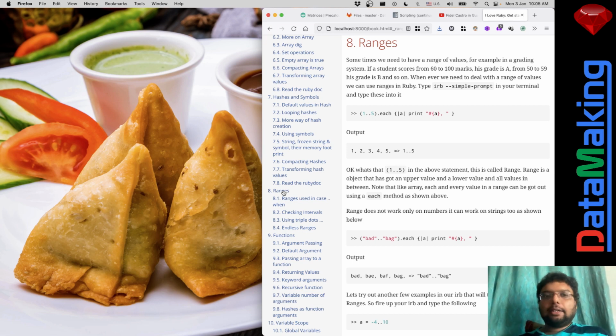Okay, so anyway, what are ranges? Let's say you think about how you would call a human by age. If the human is a newborn up to about 3 years, you can call that a baby.